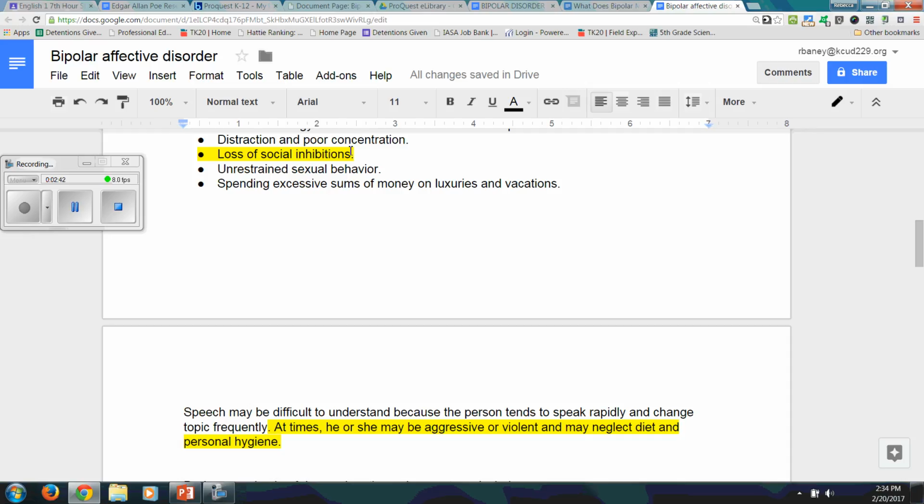Lots of social inhibition. So if you remember, after Virginia died, he became sort of obsessed with finding another wife, and the video said he was writing the same letter to multiple women, seeking out another wife, and dating more than one person at the same time, but really going after them aggressively, which is probably loss of social inhibition. He also was drunk in public. If I remember right from the video, that seems to be a little bit of a loss of social inhibition.